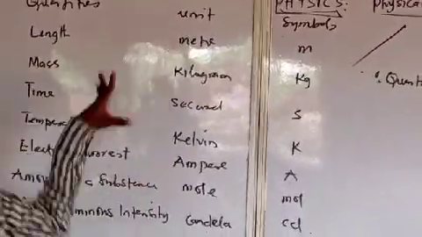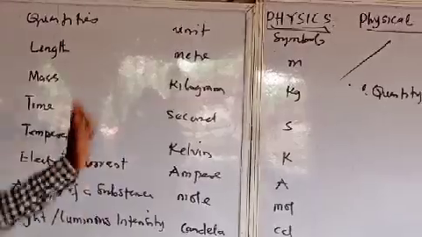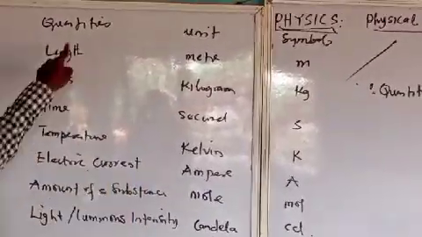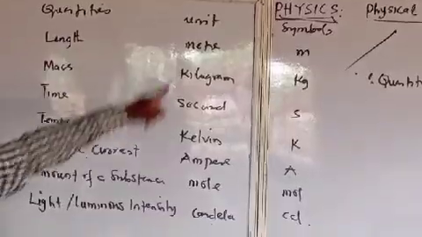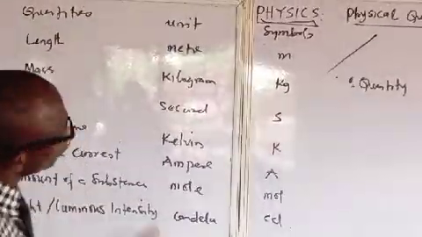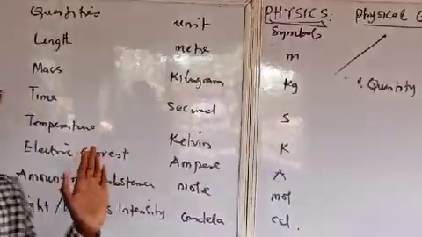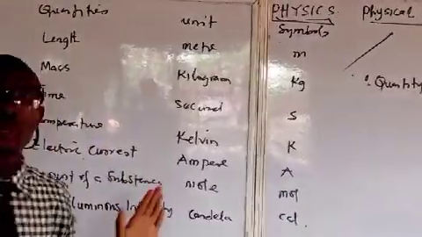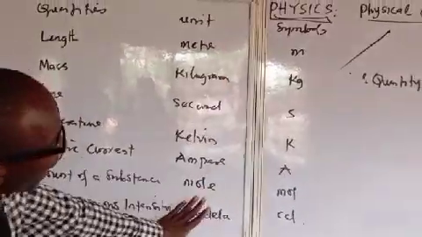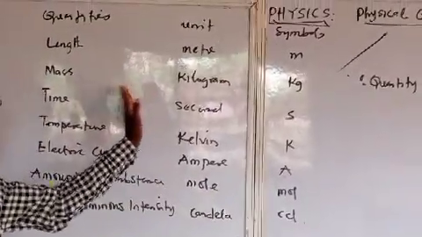But anything that is not here, it means it's not part of the fundamental quantities and units. Any quantity or unit that is not here, in the entire physics, is not part of the fundamental quantities and units.